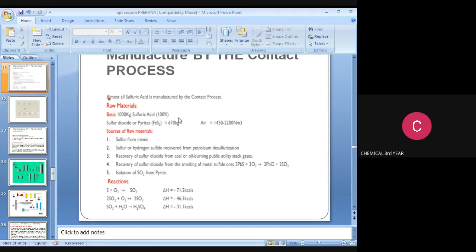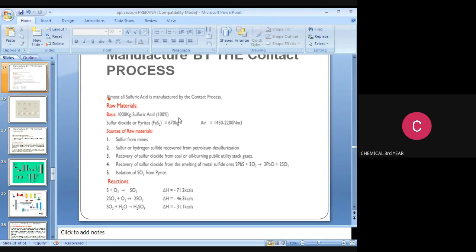The next process is the manufacturing of sulfuric acid by the contact process. Almost all sulfuric acid is manufactured by the contact process because the chamber process is obsolete, as it produces only 78% concentration. The raw materials for production of sulfuric acid are sulfur and air. Sulfur or pyrites, that is FeS2, plus 70 kg, and air is 1450 to 2200 normal meter cube.